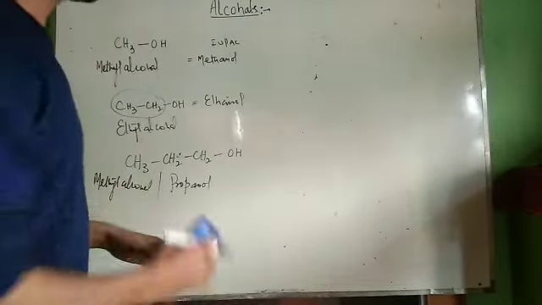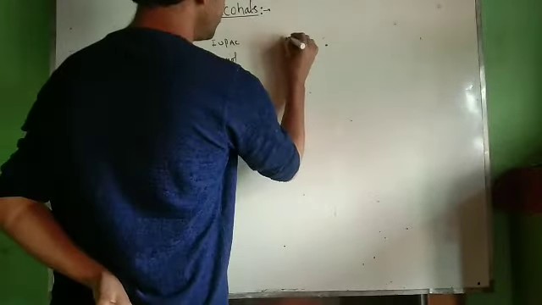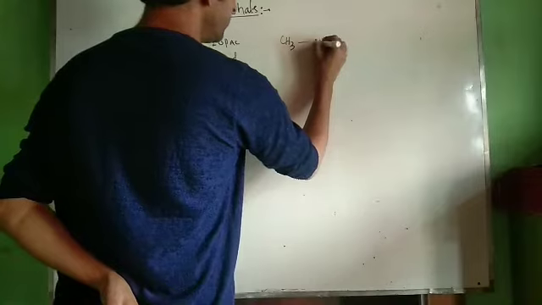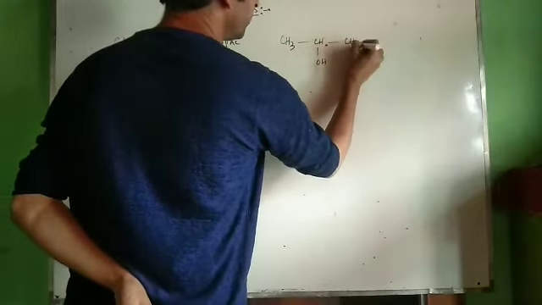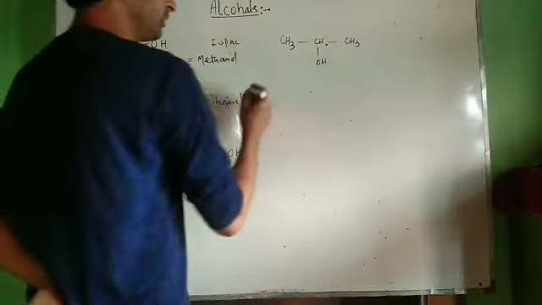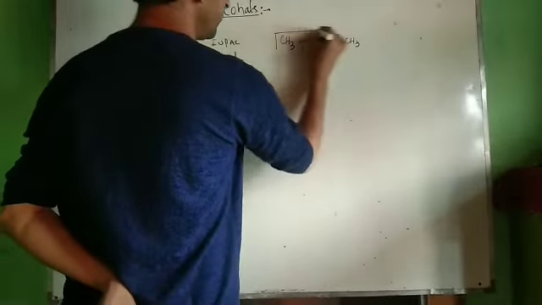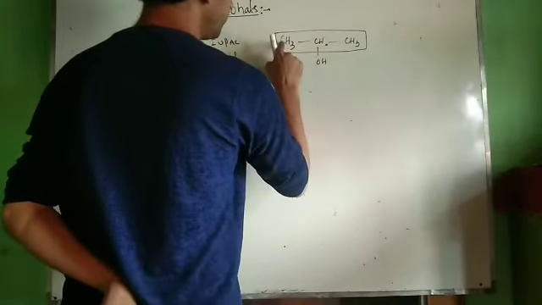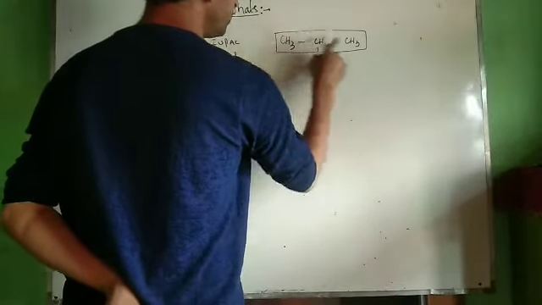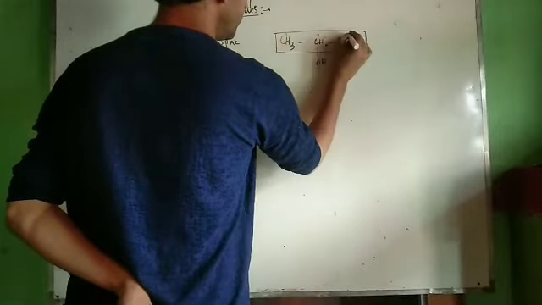Now let us discuss some more examples. Let us take an example like this. CH3, very important, CHOH, CH3. This is very important. In the IUPAC system of nomenclature, we first select the longest possible carbon chain. Now the parent carbon chain, the longest, is 1, 2, 3. It contains 3 carbon atoms.